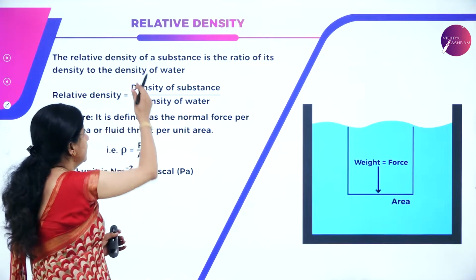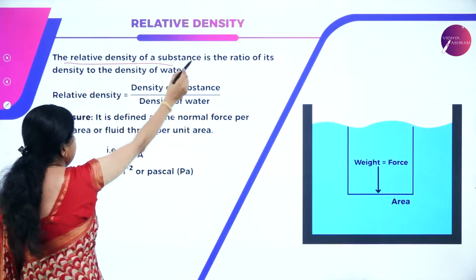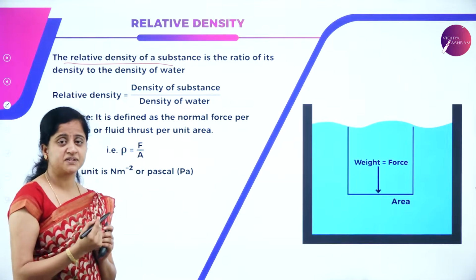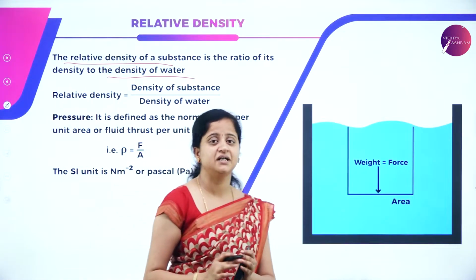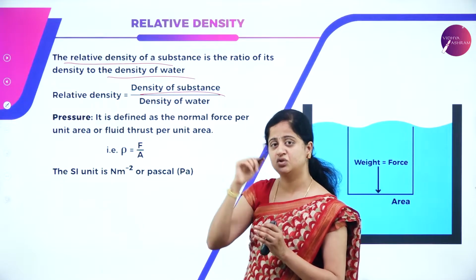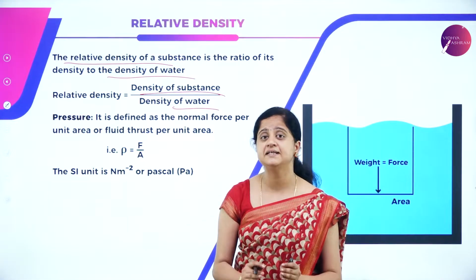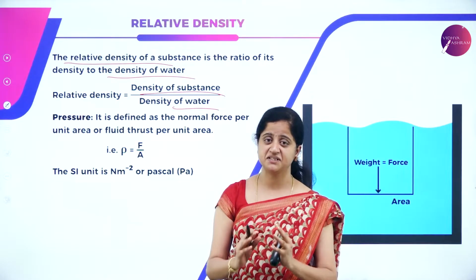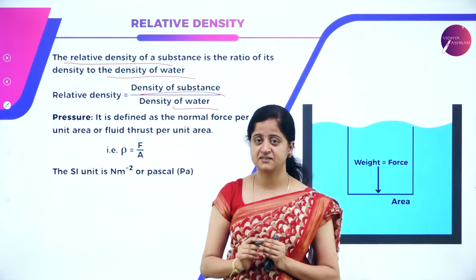Let us now understand relative density. So what is relative density? How is it defined? The relative density of the substance is the ratio of the density of the substance to the density of water. So if you want to check the relative density of any material, you have to take the ratio of the density of that substance to the density of water. I repeat, the relative density of any substance can be determined by taking the ratio of density of that substance divided by density of water.